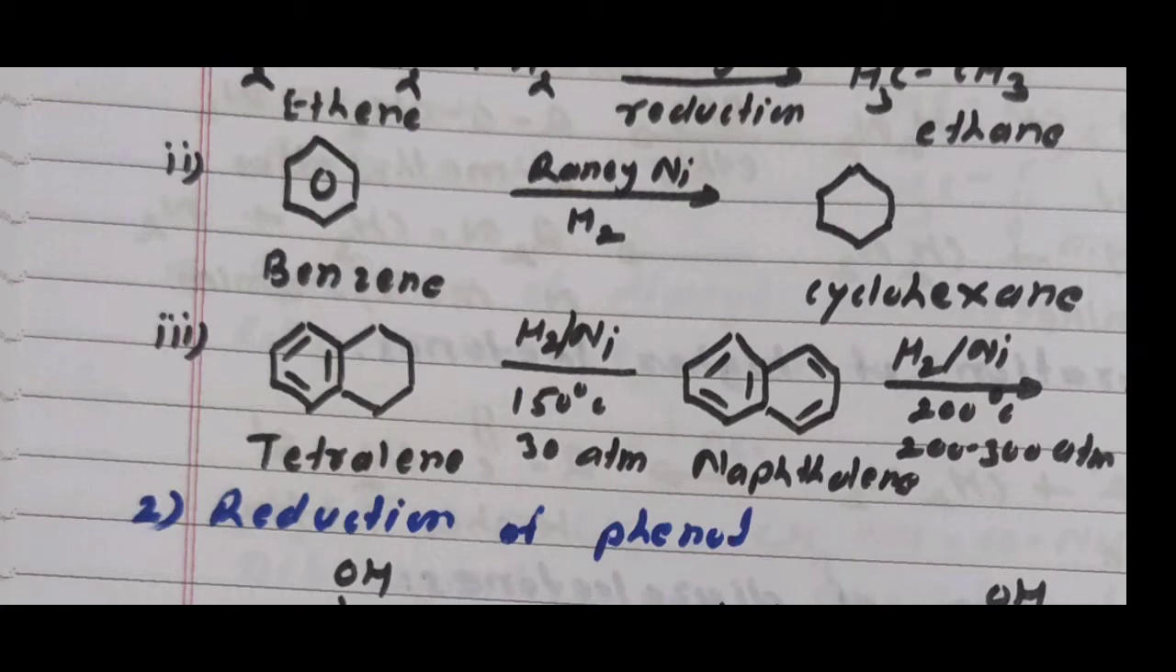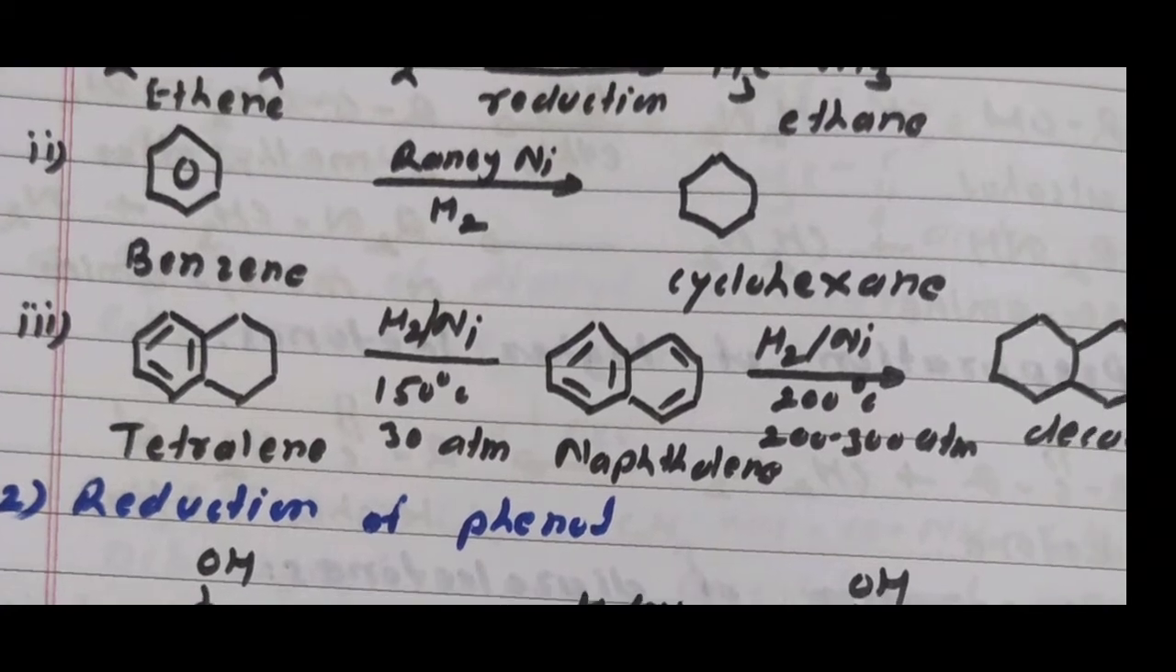Here I am showing the reaction of naphthalene in presence of Raney nickel at 150 degrees centigrade and 30 atmosphere pressure. Then formation of tetralin means 2 double bonds undergo reduction, means here two hydrogen molecules add to 2 double bonds and formation of tetralin. I am showing here another example.